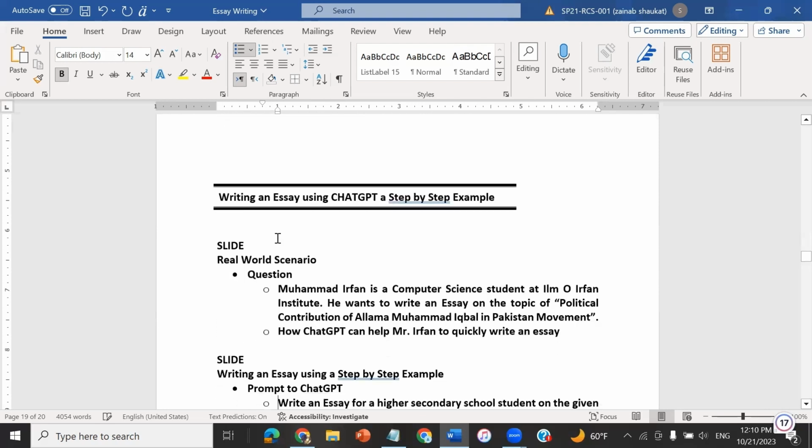Let's take a real world scenario: Muhammad Irfan is a computer science student at Ilmur Institute. He wants to write an essay on the topic of the political contribution of Allama Iqbal in the Pakistan movement. The question is how ChatGPT can help Mr. Irfan to quickly write an essay. This is the main concern of using ChatGPT or taking help to write an essay.